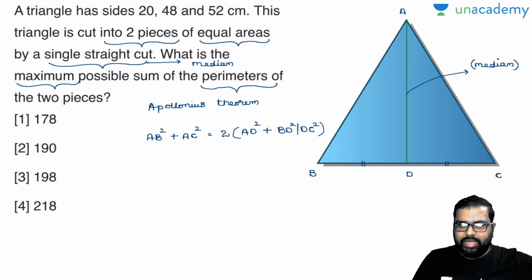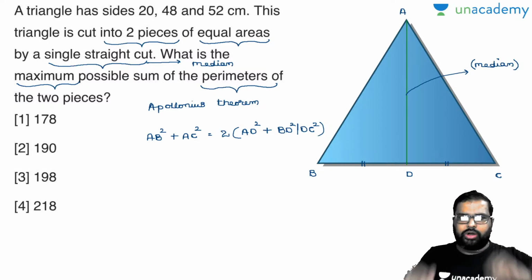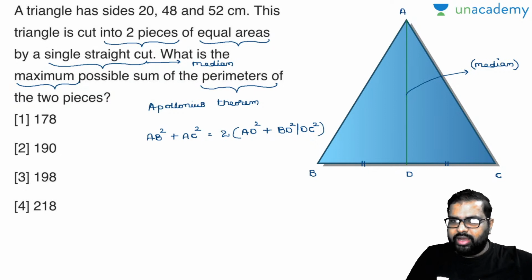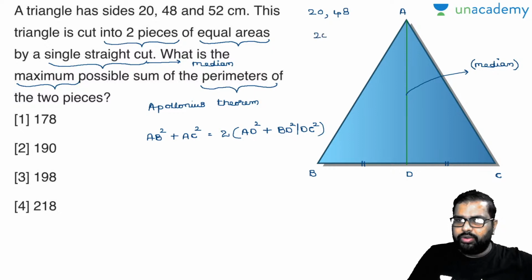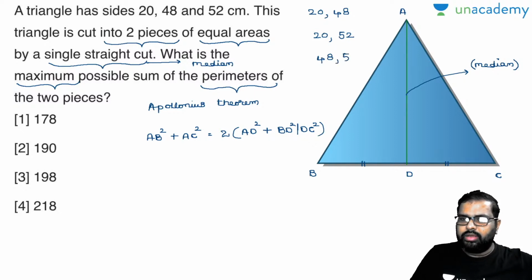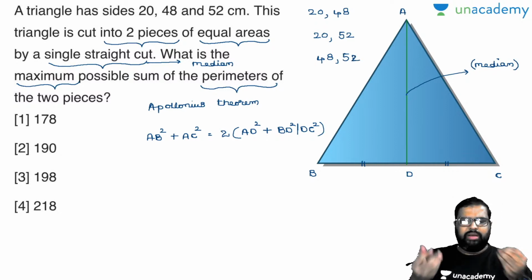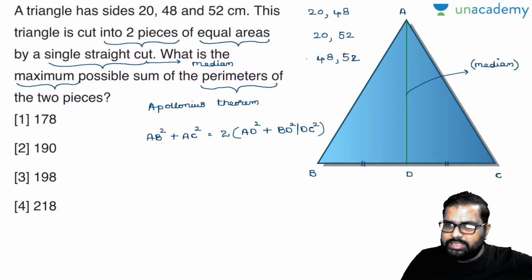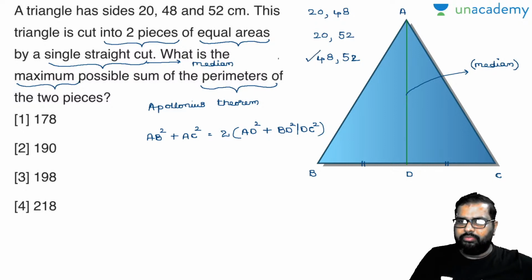Now dekho beta, AB square plus AC square, how many combinations do you get? You have three values there: 20, 48; 20, 52; 48, 52. Now, where do you get the maximum value there? By keen observation, you can easily say here you will get the maximum value.